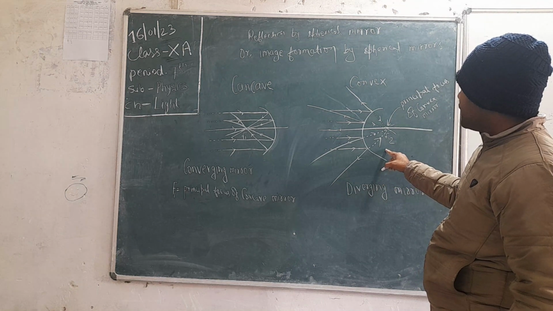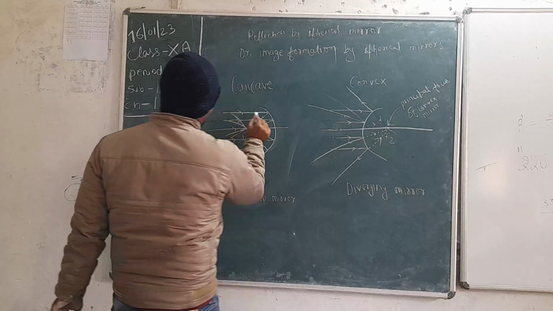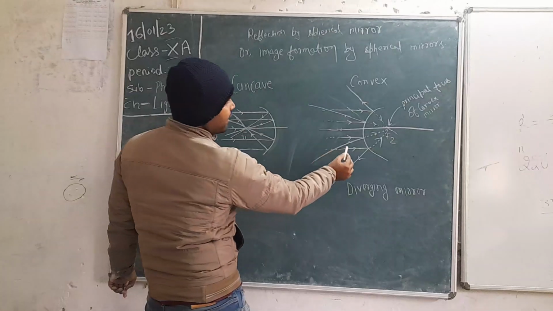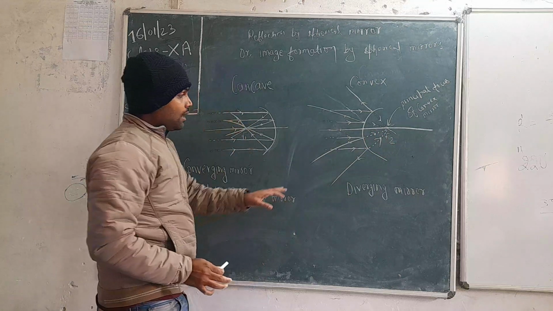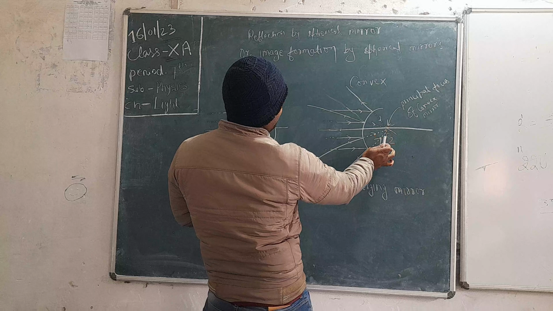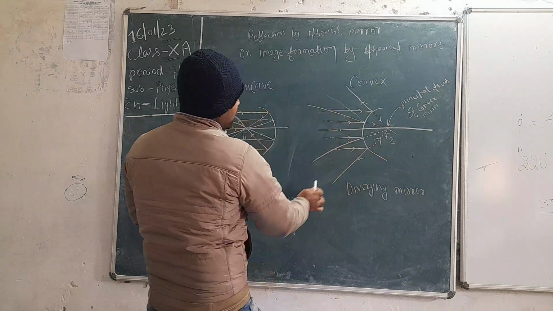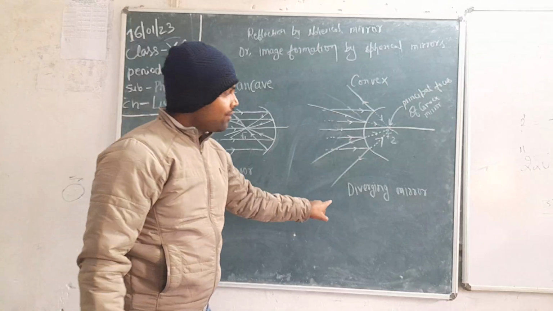In this case you can see this is converging. These all light rays are converging at point F1, and these all light rays are diverging, and it is assumed that all light rays are coming from point F2. So this is called converging mirror, and this is called diverging mirror.